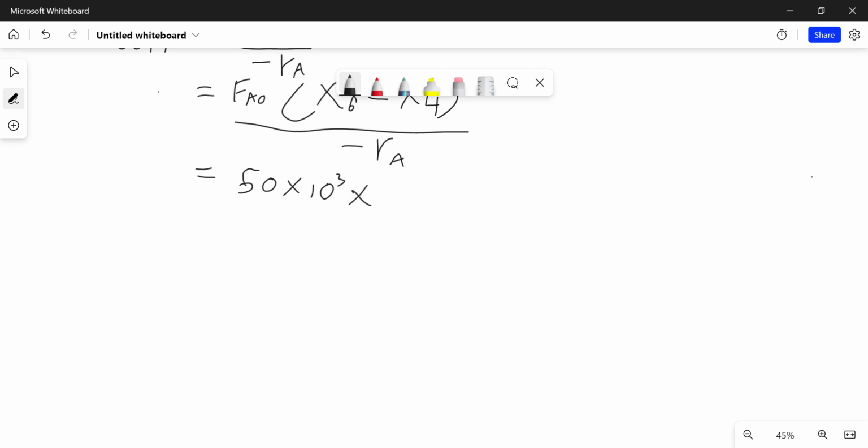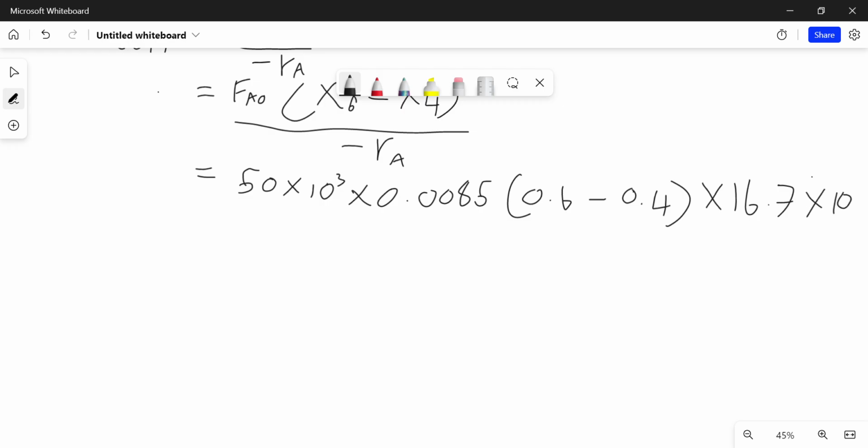Multiply by 0.0085, and then we've got 0.6 subtract 0.4, and then multiplied by the value of 16.7 times 10 to the power 3, because that's the conversion. It is taking place at 0.6.